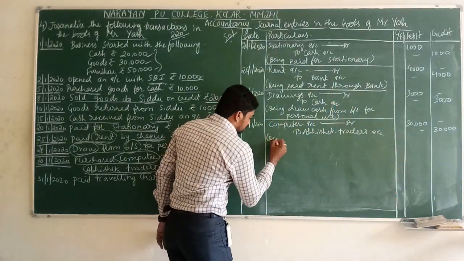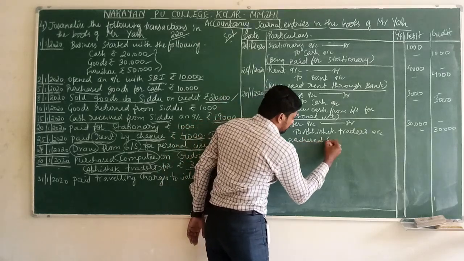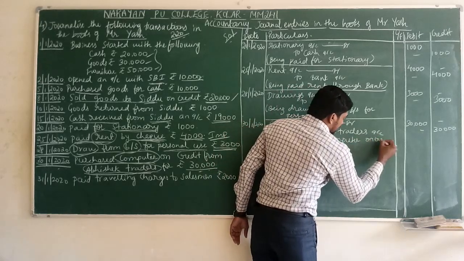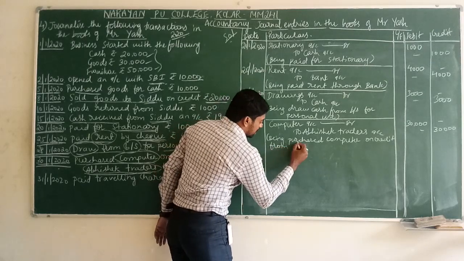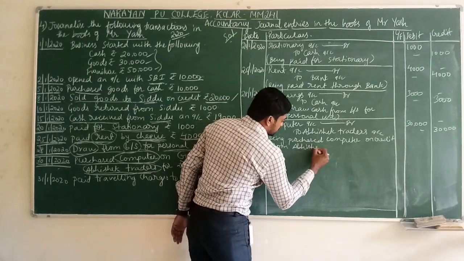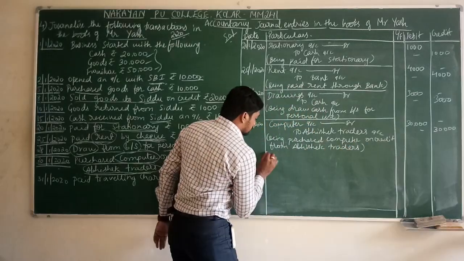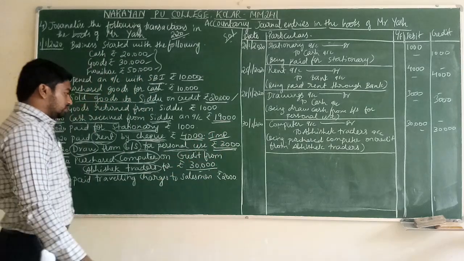Narration. Being purchased computer on credit. From where are we purchasing? From Abhishek Traders. This is sufficient for the journal entry. I hope everyone has understood this transaction.